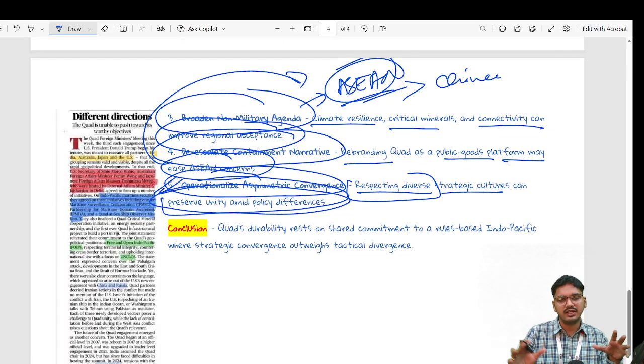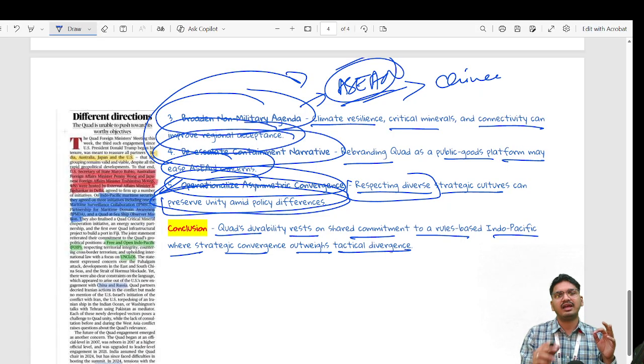Keeping all these things in mind, now if you draw a balanced conclusion at the end of our answer, the conclusion might look like this: Quad's durability rests on a shared commitment to a rule-based Indo-Pacific where strategic convergence outweighs tactical divergence.